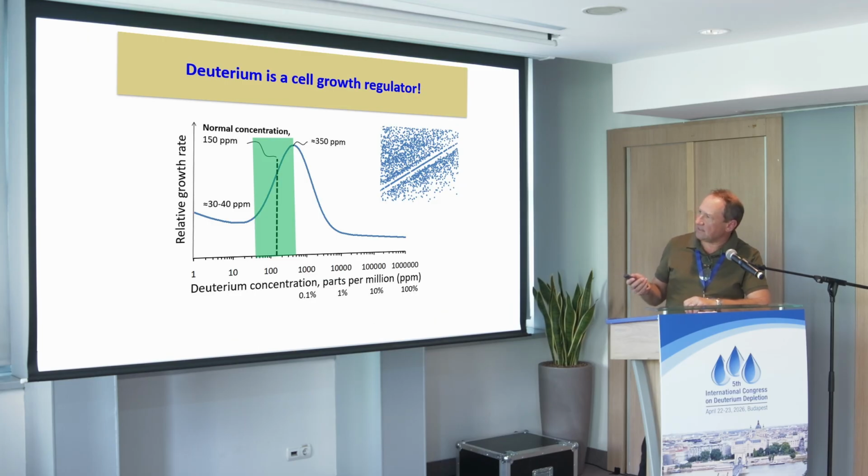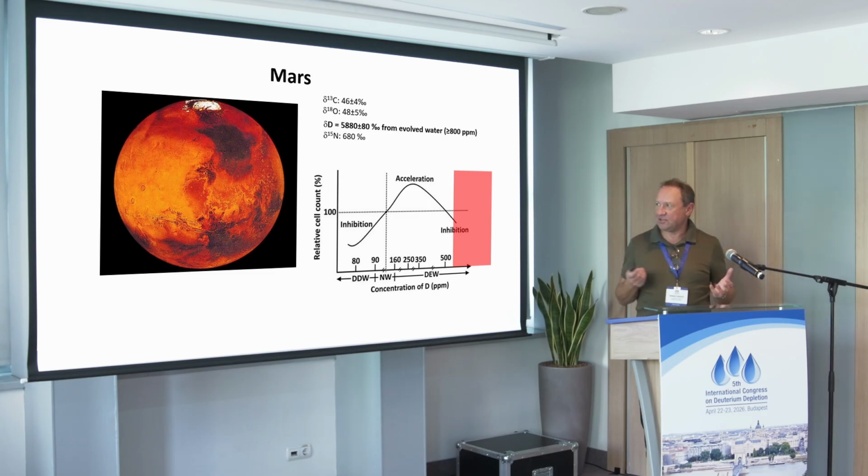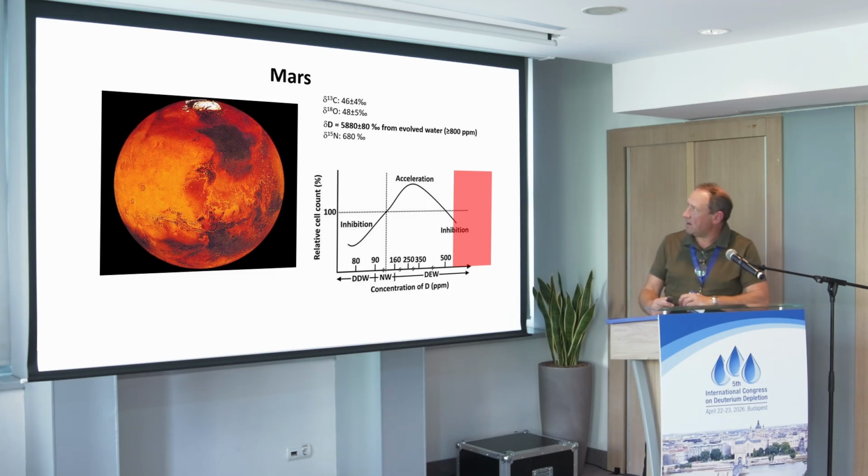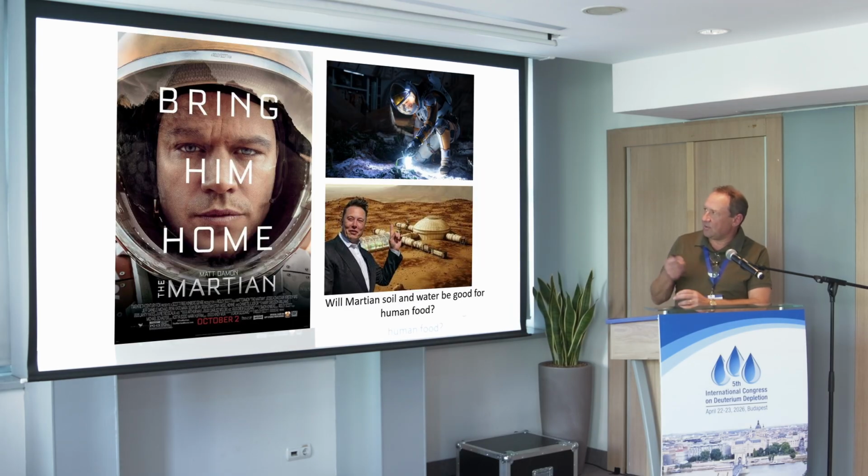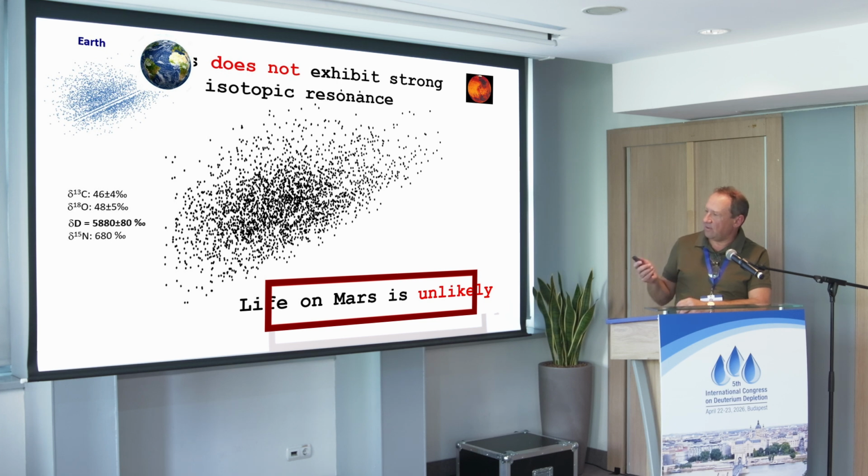And then we realized that deuterium is actually a cell growth regulator in the region between about 30 to 40 ppm to about 350 ppm. Okay, but what if you step outside that region? For instance, you go to Mars. On Mars, there are about 6-7 times more deuterium in the environment than on Earth. And that's already on the declining curve, so it should be inhibition. And people are talking about sending people to Mars, like Elon Musk. Isn't he worried about deuterium there? By the way, on Mars there is no isotopic resonance, and therefore, according to our hypothesis, life on Mars is unlikely.